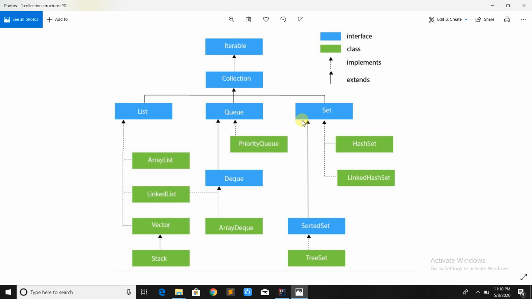Consider the collection framework is very big, so you can't change anything directly in any class or interface. For example, consider if Java wants to add some methods inside this interface.